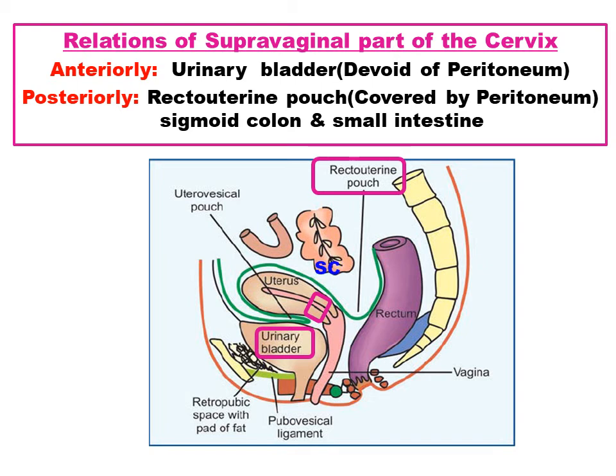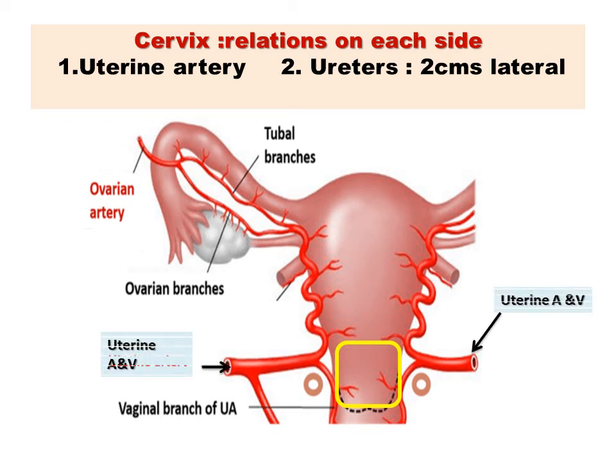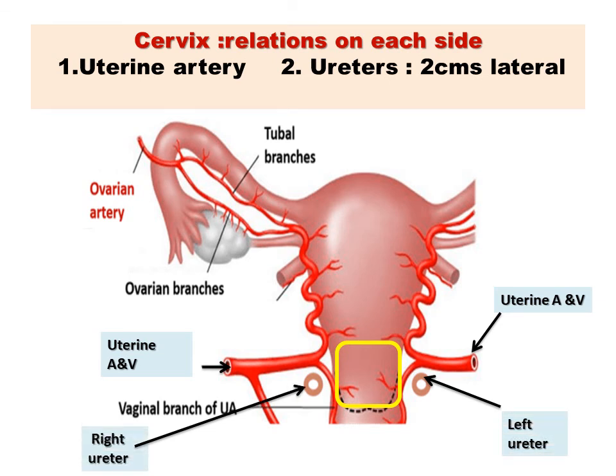Also related to the sigmoid colon and the coils of small intestine. Laterally, it's related to the uterine vessels, the artery and the vein, and the right and left ureters.